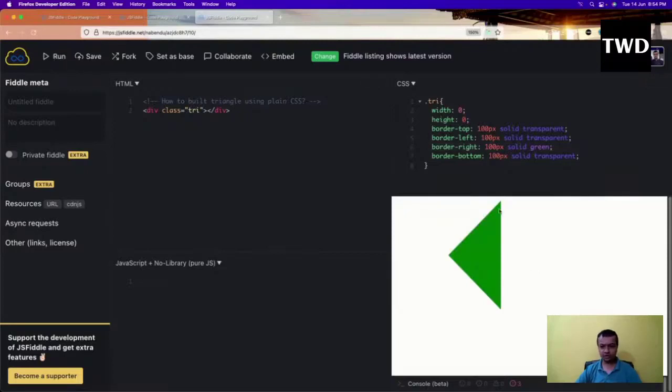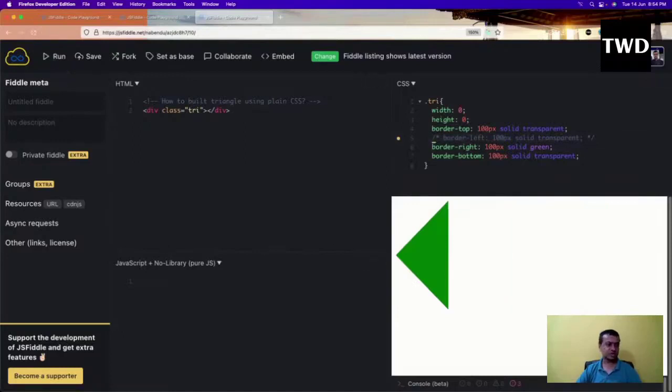Okay, one more thing. If I want this triangle to be exactly here, what I will do is make the opposite not transparent. Opposite, I will just comment it out, so it will actually move. So this is something which we can do. This is how we have done it. Okay, so this is how the triangles are created easily.